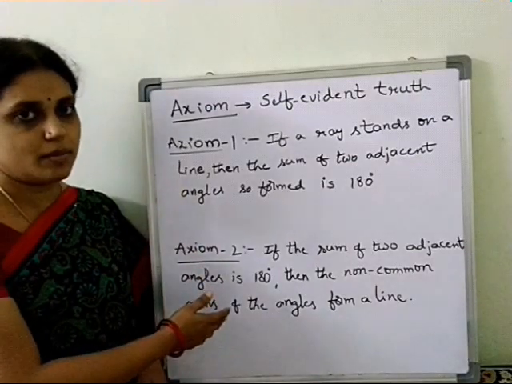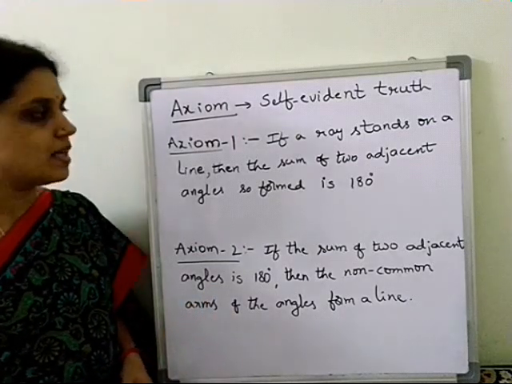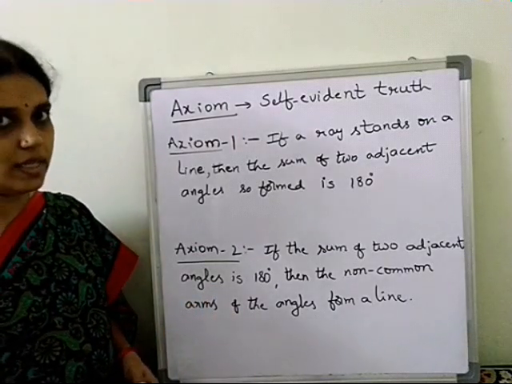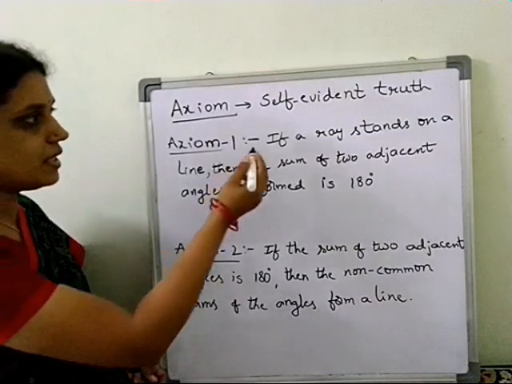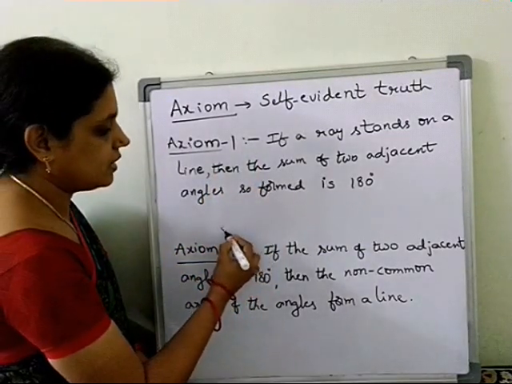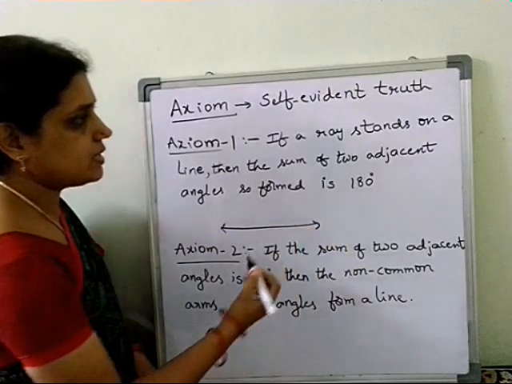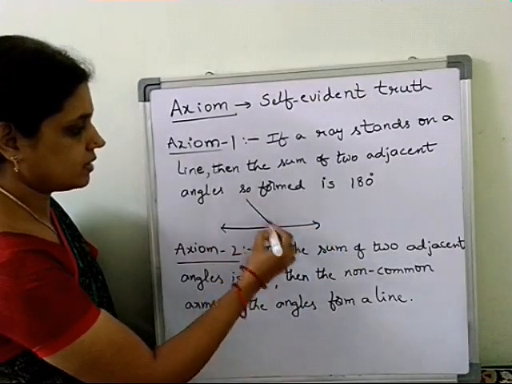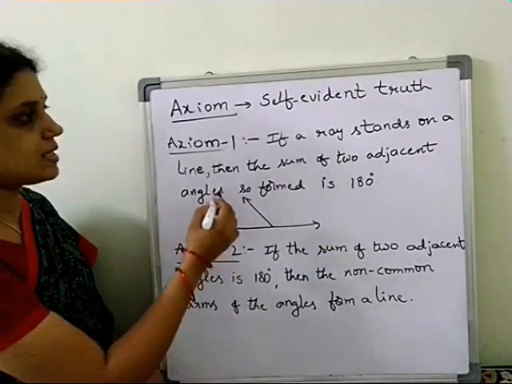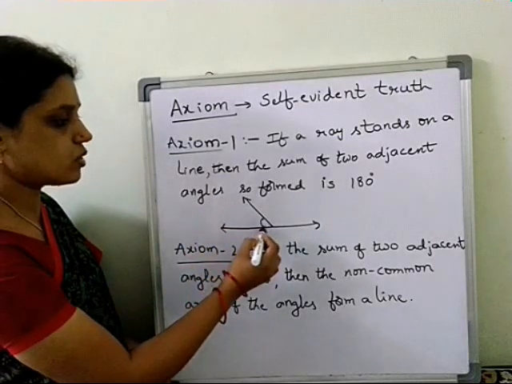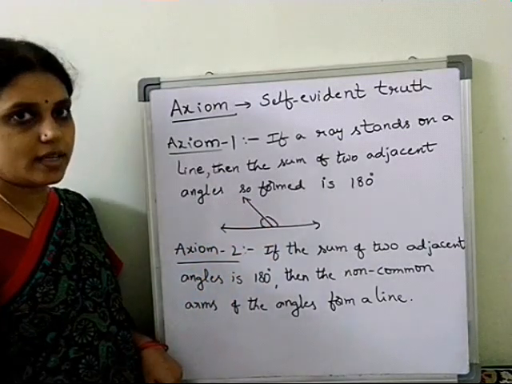These two axioms are based on the linear pair of angles. So already we know what is meant by linear pair. Here, if a ray stands on a line, then the sum of the two adjacent angles so formed is 180 degrees.